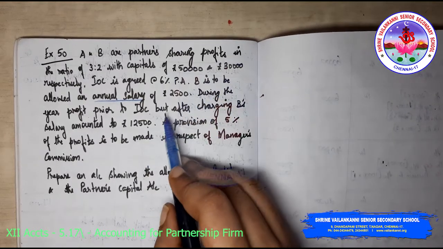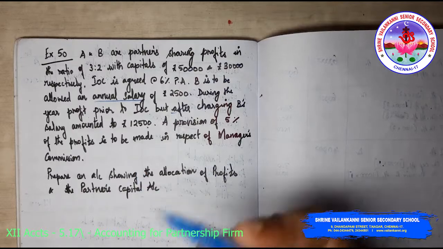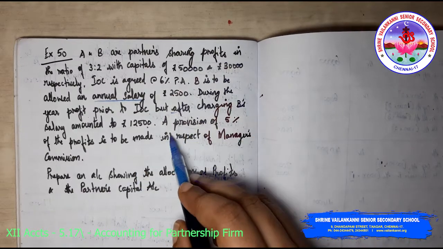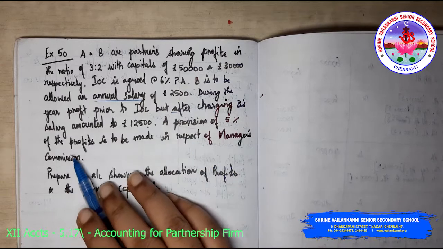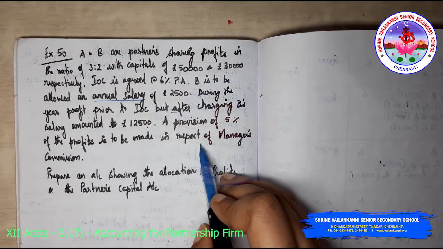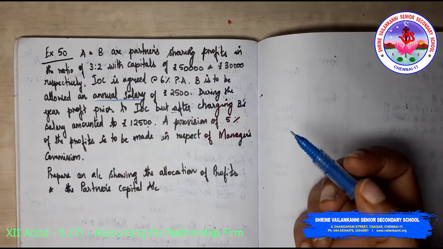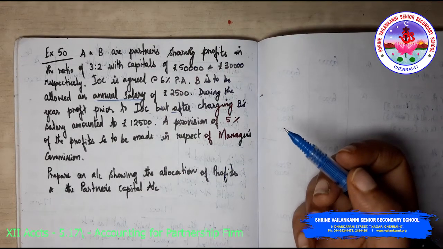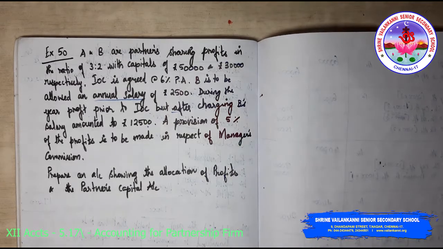But it says after charging B's salary, which means you need to add back B's salary. A provision of 5% of the profits is to be made in respect of manager's commission. Prepare an account showing the allocation of profits and the partner's capital account. Now they are asking you allocation of profits, which is nothing but P&L appropriation account and partner's capital account.